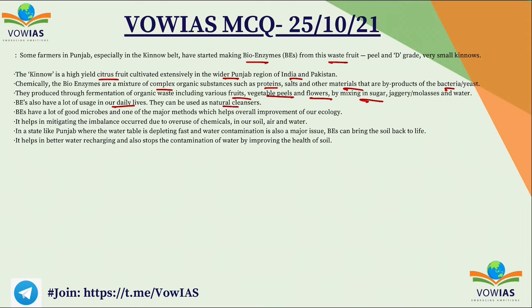The bioenzymes have a lot of good microbes and are one of the major methods which help in the overall improvement of our ecology. It helps in mitigating the imbalance occurred due to overuse of chemicals in our soil, air and water. In states like Punjab, where the water table is depleting very fast and water contamination is also a major issue, the bioenzymes can bring the soil back to life. It helps in better water recharging and also stops the contamination of water by improving the health of the soil. Okay, so this is all the information.